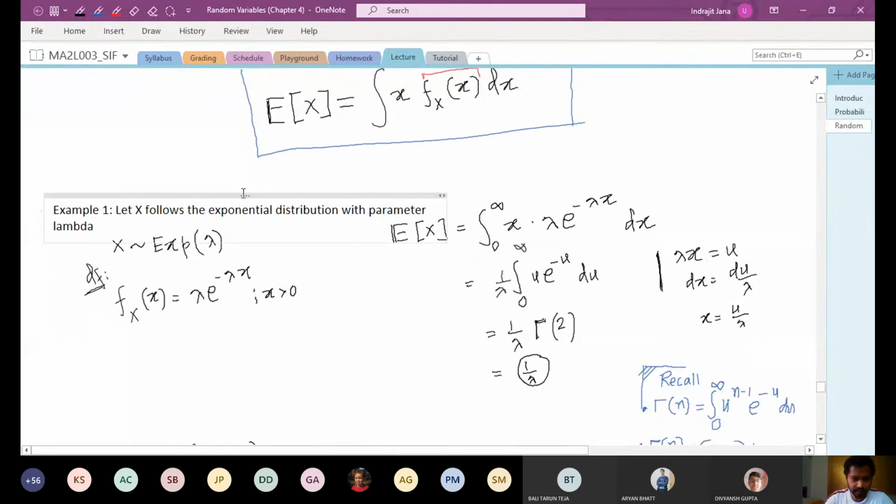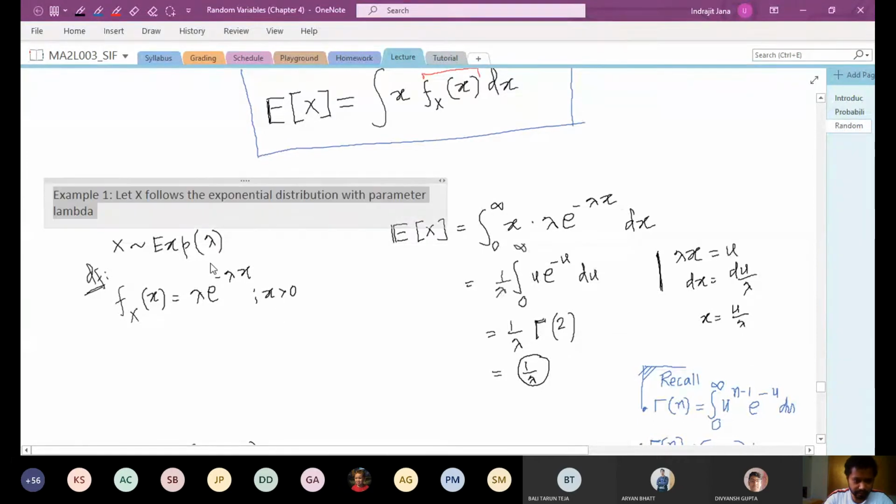In that case, the probability density function is given by the following formula, and this was discussed multiple times in class. So x follows exponential lambda, and the PDF is given by lambda e to the power negative lambda x when x is positive, right? So it says PDF, it's not DF.